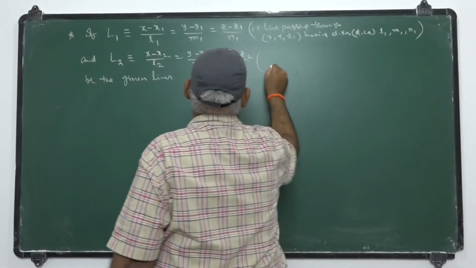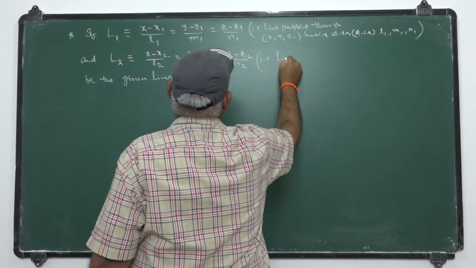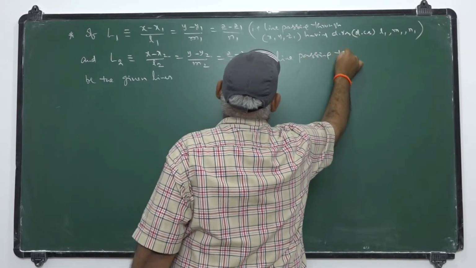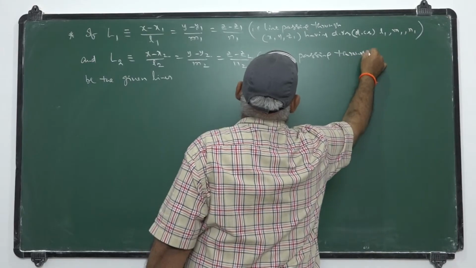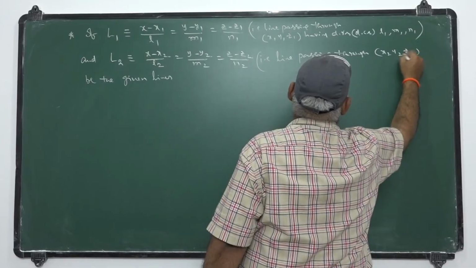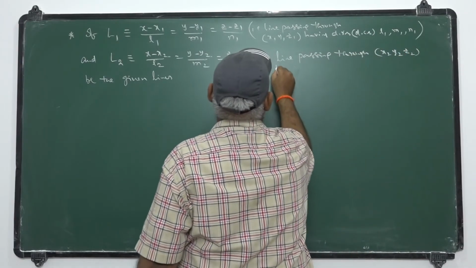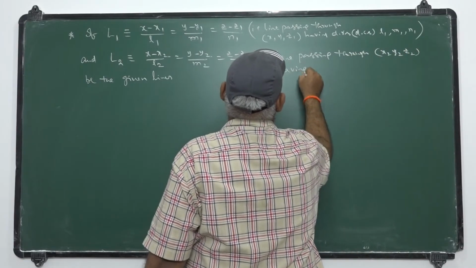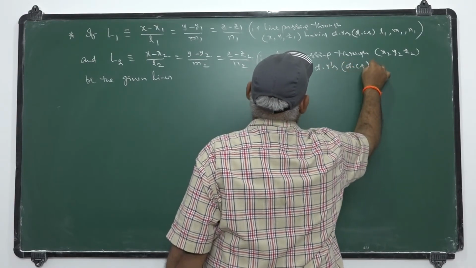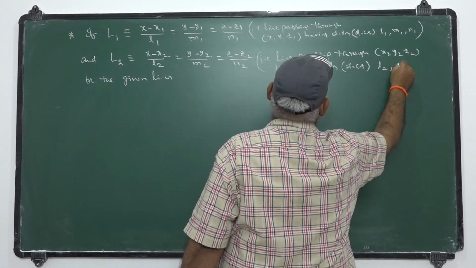This is the line passing through the point x2, y2, z2 having DRs or DCs, L2, M2, N2.